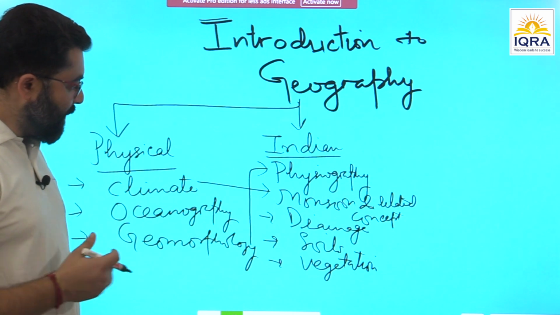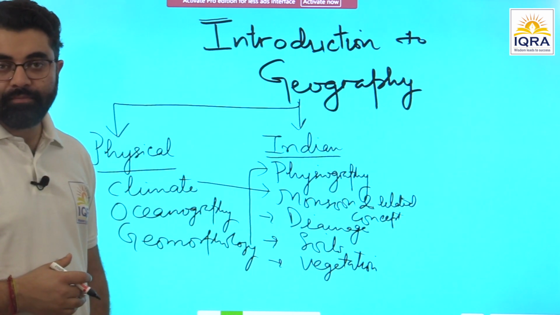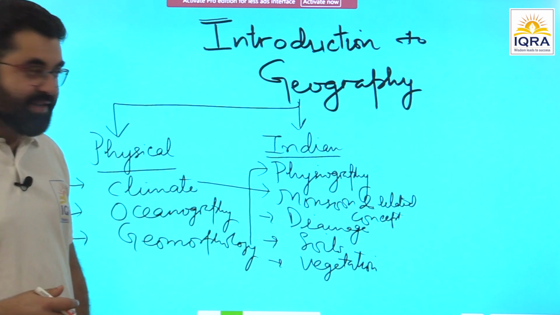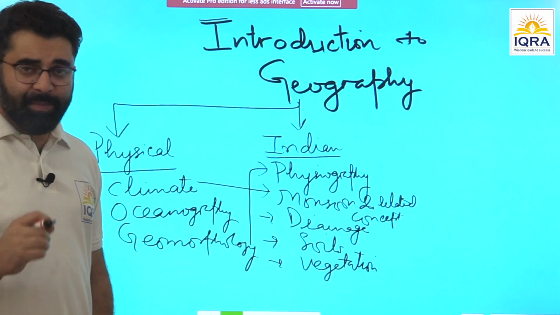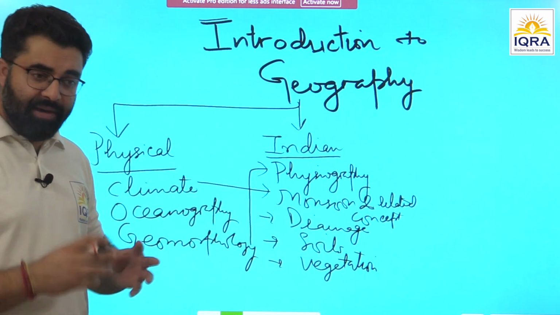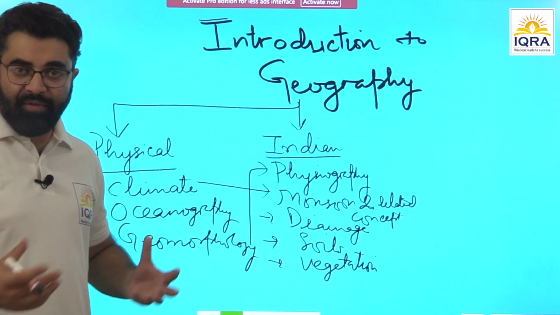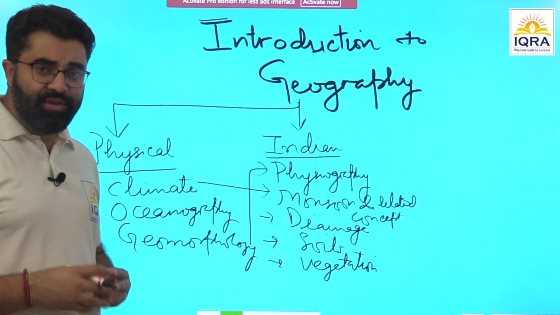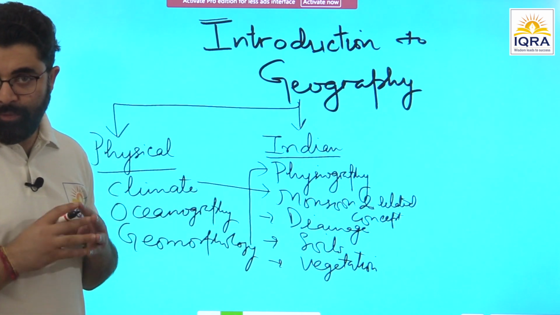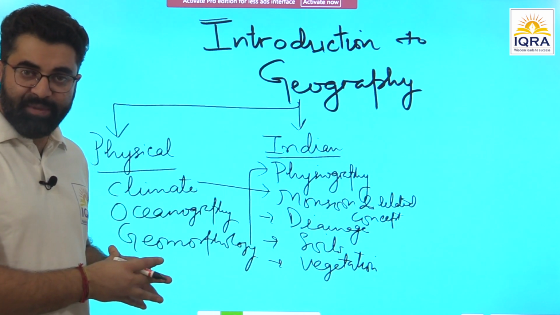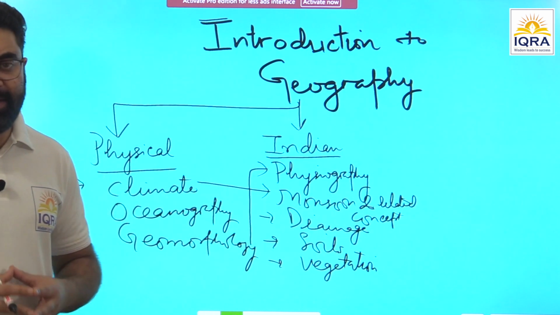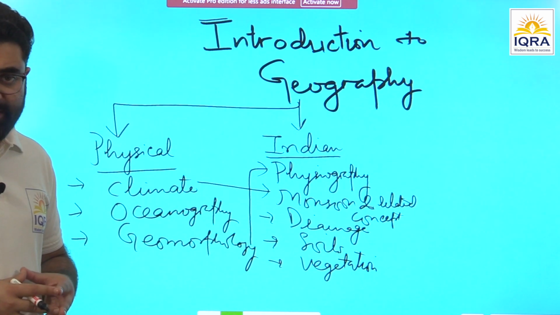Now apart from this, once we are done with the Indian geography classes and physical geography, a very important aspect of geography is the application of these concepts for the betterment of human life. We define geography in two parts: on one end we study nature, the physical aspect, and on the other end we study human activities.